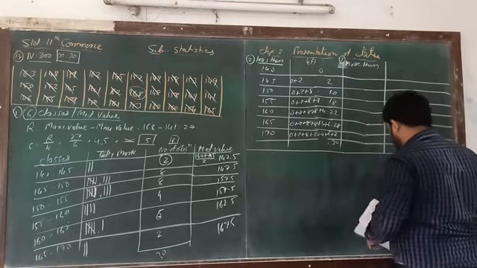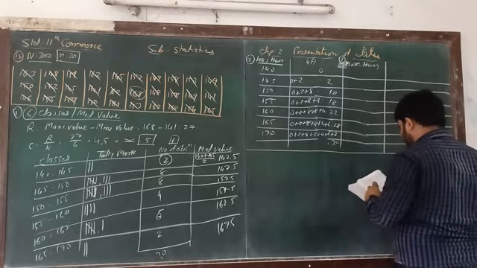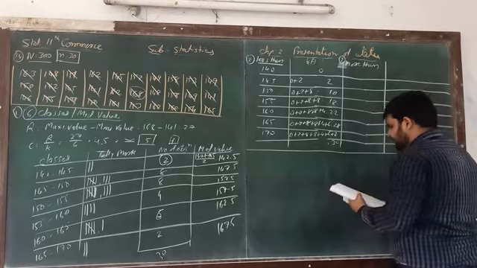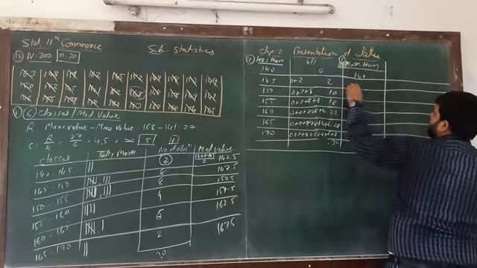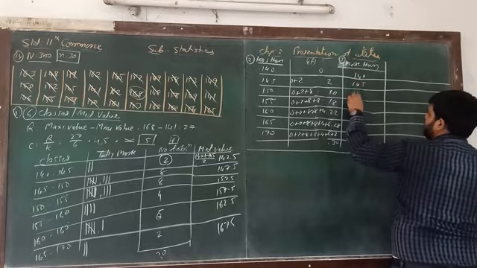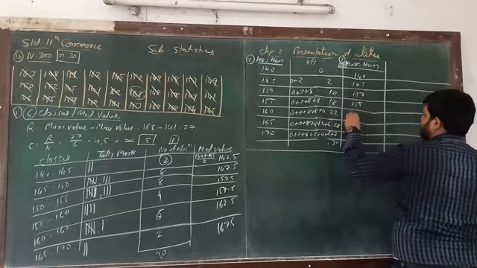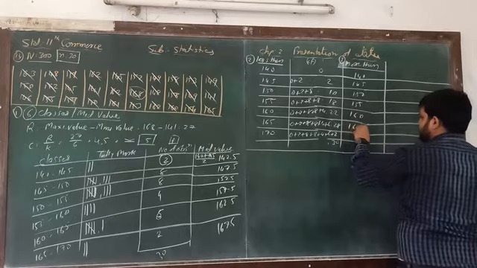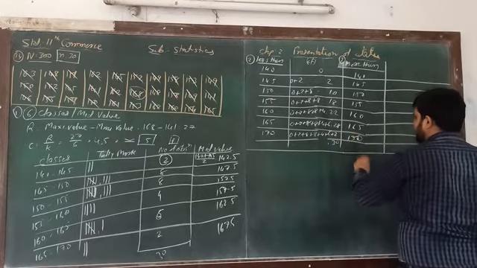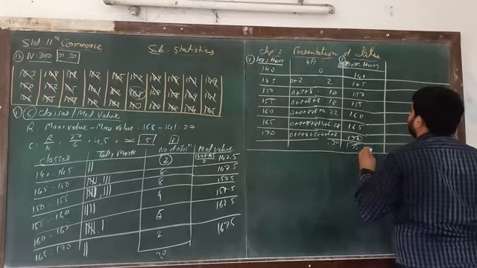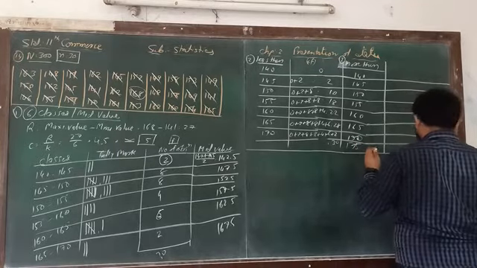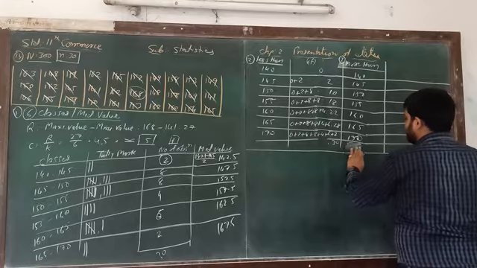So here for more than, that is from 140, 145, 150, 155, 160, 165, 170. Okay, it's fine up to this.